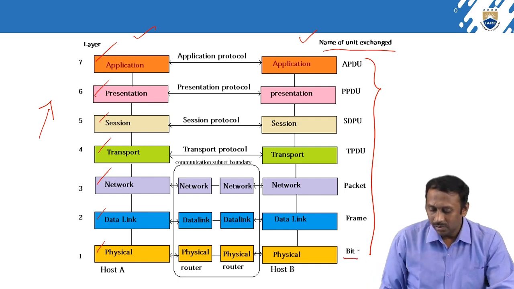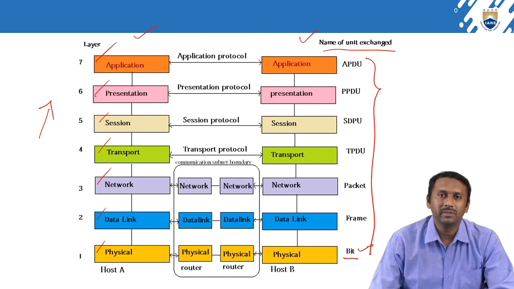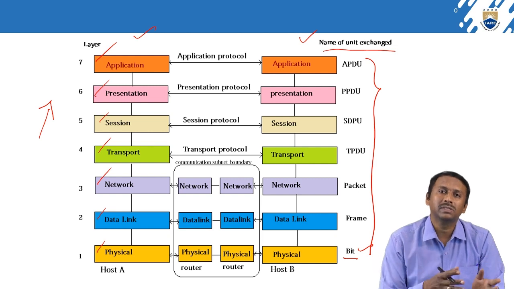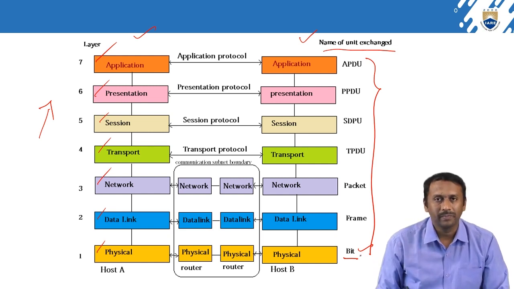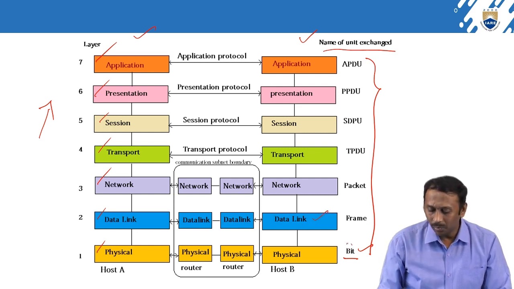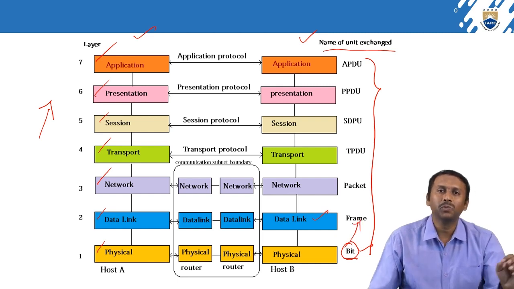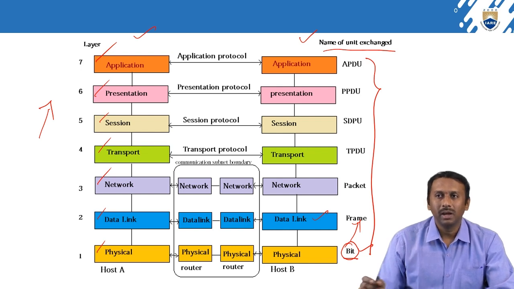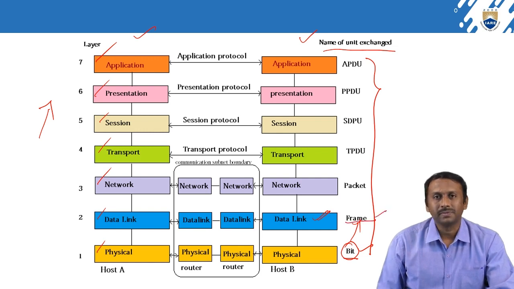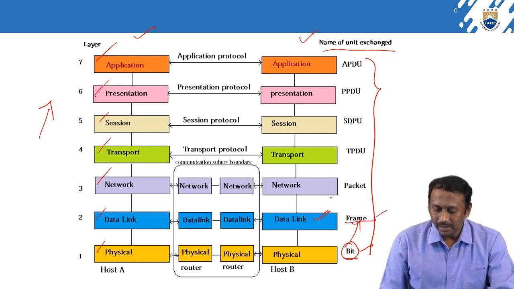In the physical layer we call the data bits. That means all the data is transferred from one system to another system in the form of bits. Whereas in the data link layer, some groups of bits are combined, and we call them frames. In the data link layer, data is represented in the form of frames. Clear? Next, in the network layer, data travels from one system to another in the form of packets.